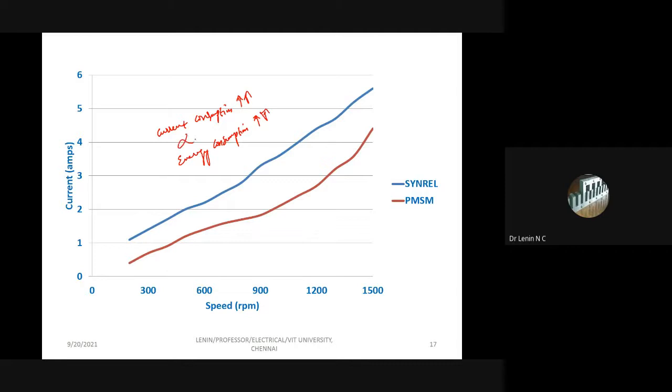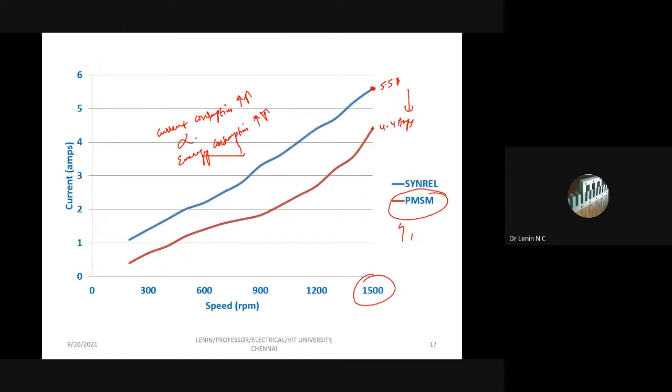Right? Because both are proportional. And if you see the synchronous reluctance machine at the rated condition, that is, the rated speed of 1500, the current consumption is 5.5 amps, whereas for the PMSM it is approximately 4.4 amps. So 1 amp is going to get reduced. So PMSM has better efficiency as well as better energy consumption.